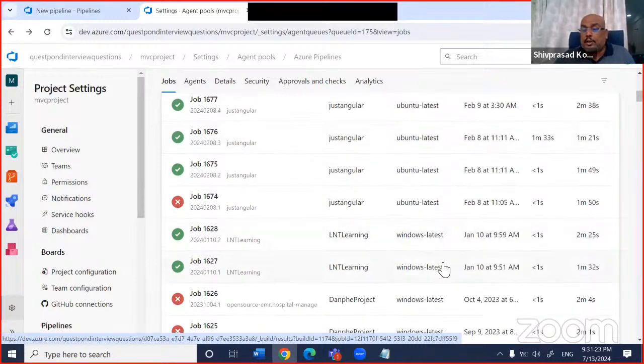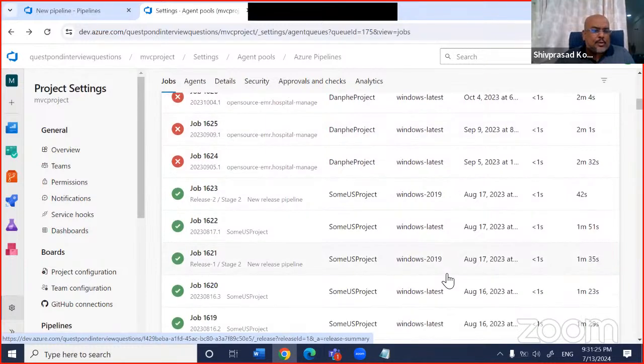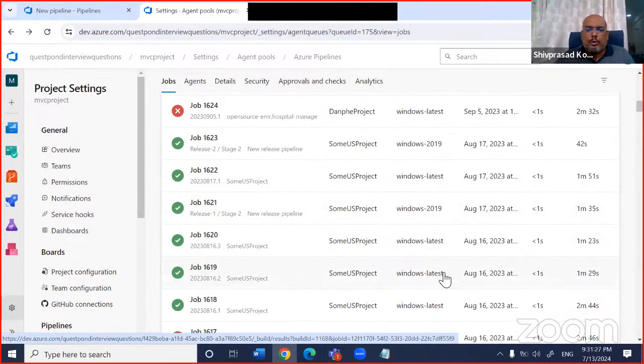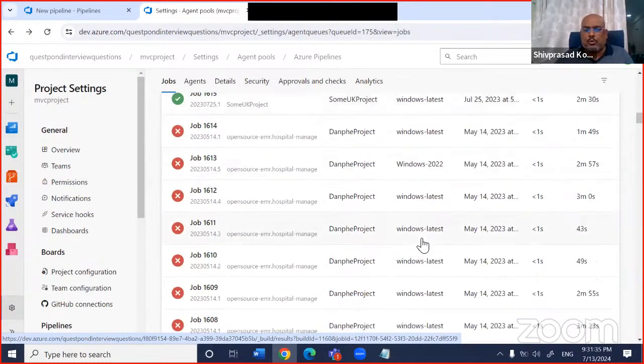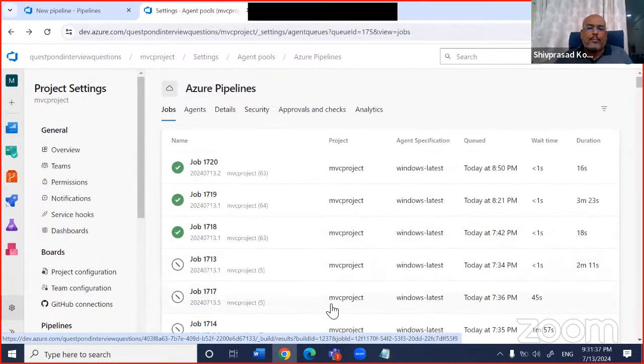You can see it can take Ubuntu, it can take Windows. At least to my best knowledge, they only have Windows and Ubuntu. You can see I have also sometimes taken up a Windows 2019 machine out here, because I wanted to do some server builds. So you can choose your machine. Otherwise, you make your own machine. So we'll see that tomorrow, right?